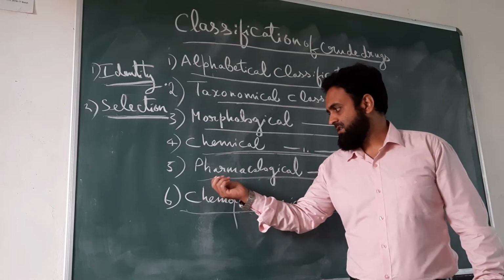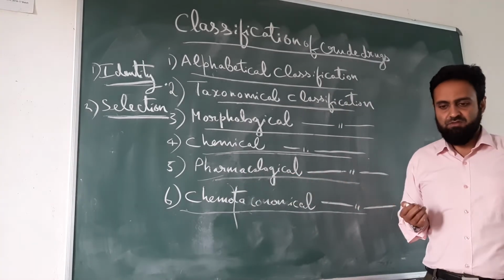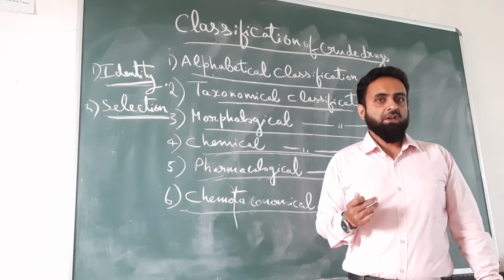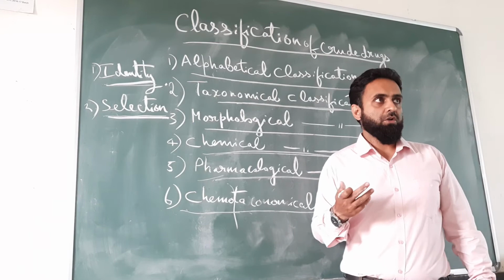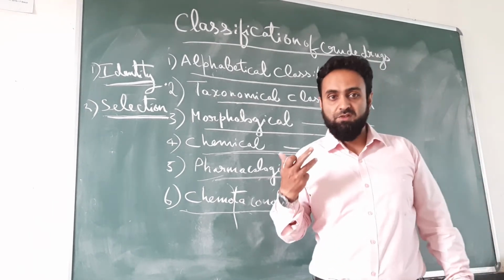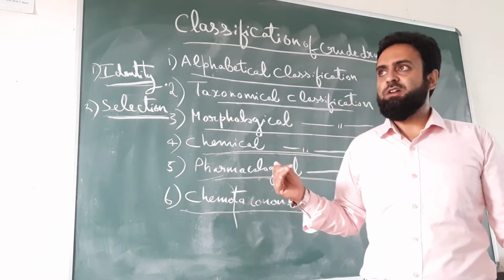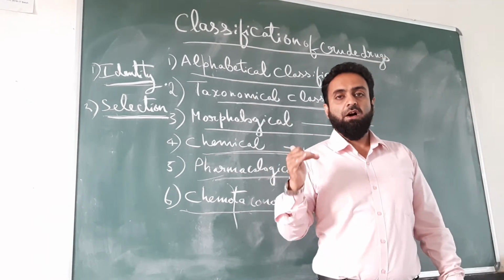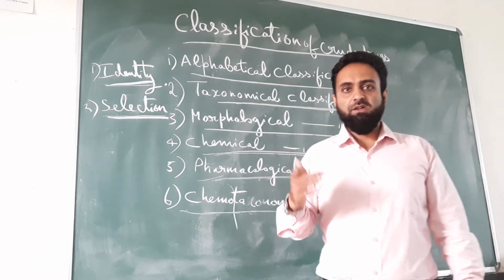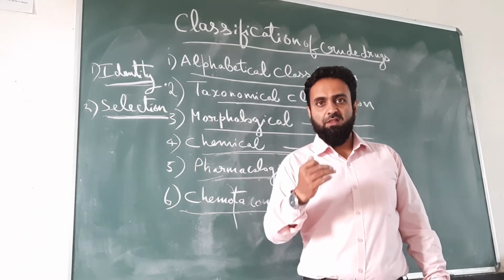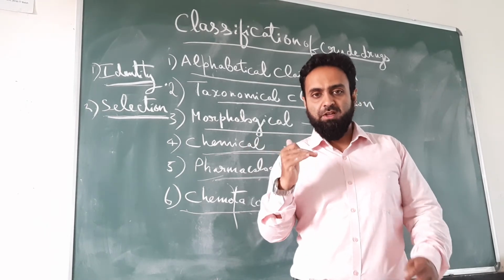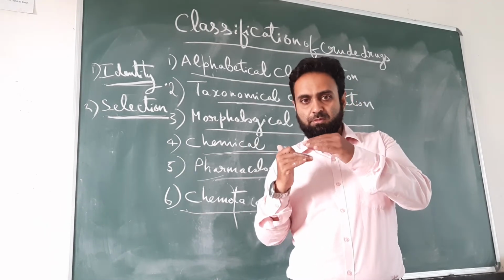The fifth type of classification is pharmacological classification. In this method of classification, the drugs are classified based on their therapeutic nature or the pharmacological effect they are producing. All the drugs which act on the central nervous system are grouped in one class. All the drugs acting on the cardiovascular system, heart and blood vessels, are grouped in another class. All the drugs which act on the respiratory tract are grouped in another class. All the drugs which act on the GIT, gastrointestinal tract, are grouped in one class. So this is the pharmacological way.